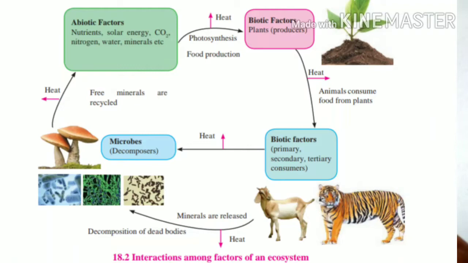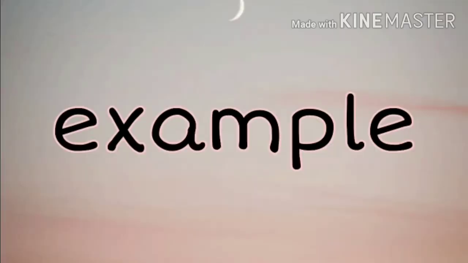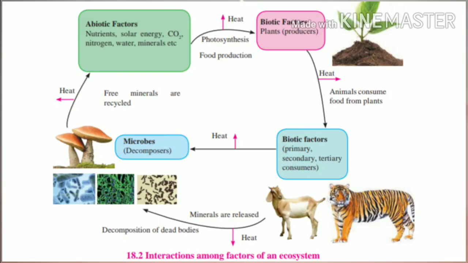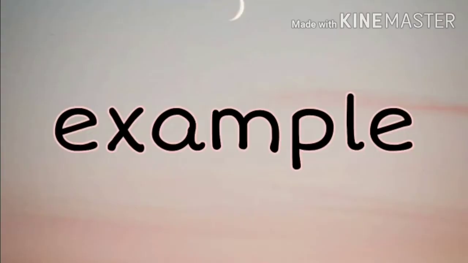Now students, what happens in our environment? These living components and the non-living components interact with each other. Now how do they interact with each other? We living creatures make use of these non-living components for our survival. In this way we interact with each other, we are dependent, we are related with each other. To understand the interrelationship and interaction in our ecosystem, let's take one example.